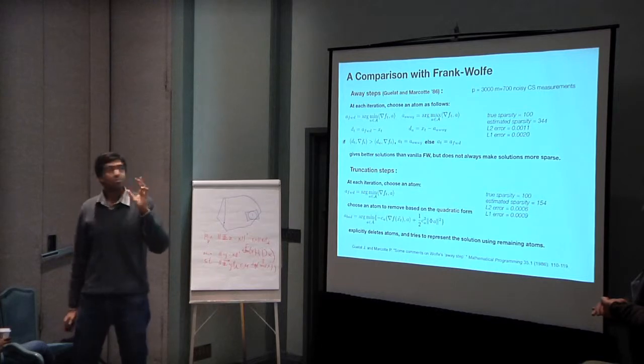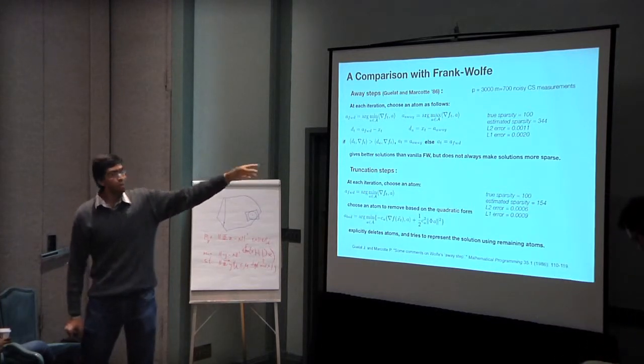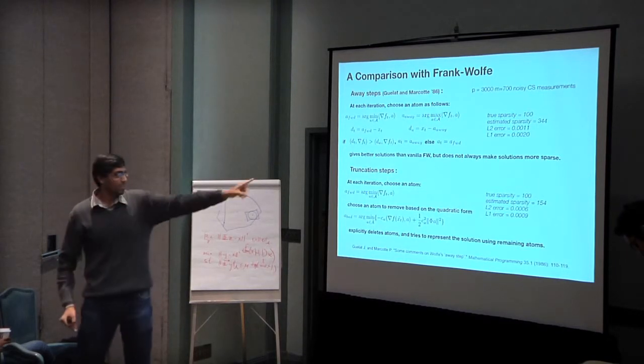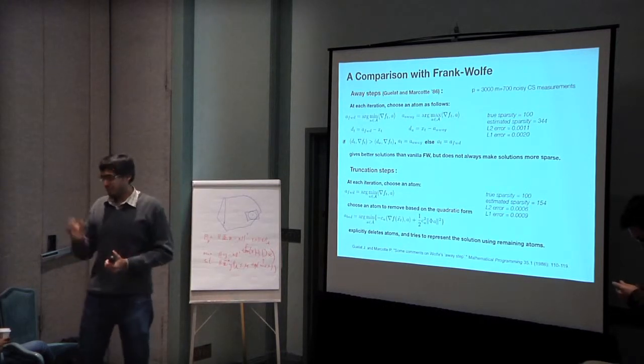But obviously, there's noise, right? And that's the L2 error: the L2 norm of the difference between the solution and the true x, because we know what the true x is. And that's just the L1 norm. Oh no, this is just a toy example. I know what the x is.